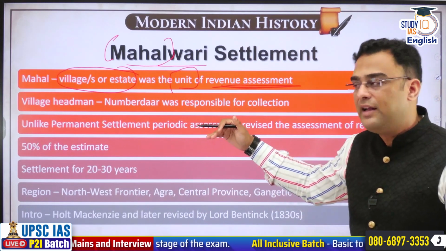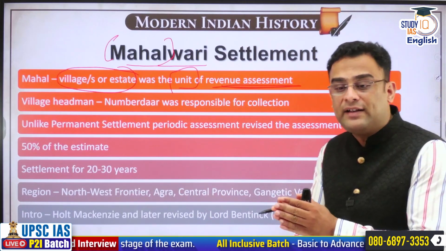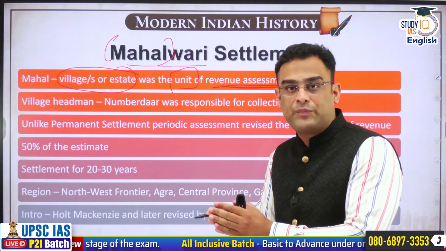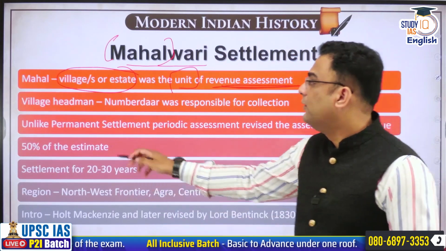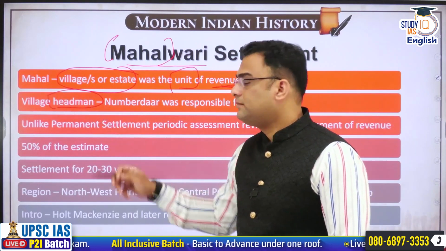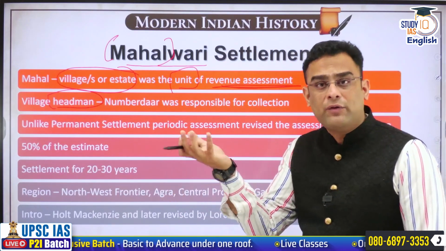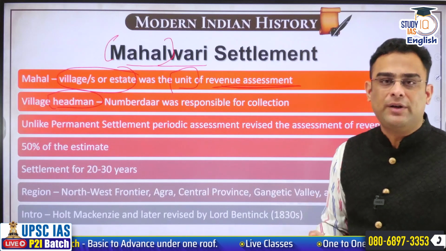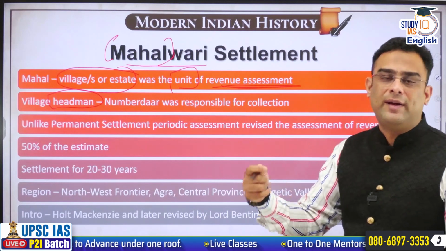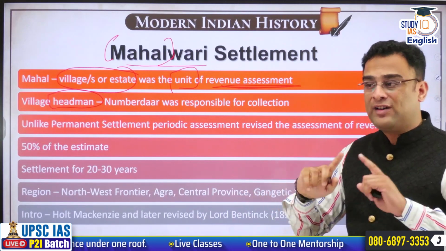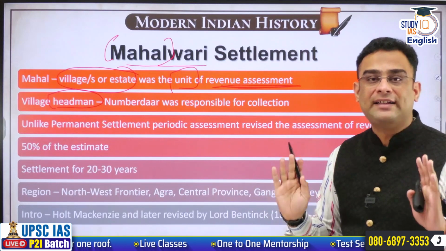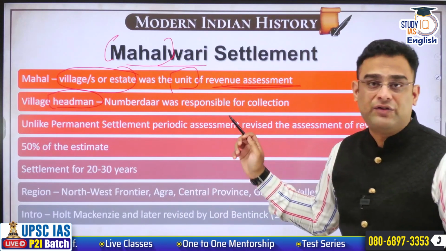What the EIC does in Mahalwari is, instead of settling with individual farmers, they settle directly with the village headman. The village headman, who in any case was a powerful social elite in that community, was made responsible for revenue realization of the entire mahal or village.